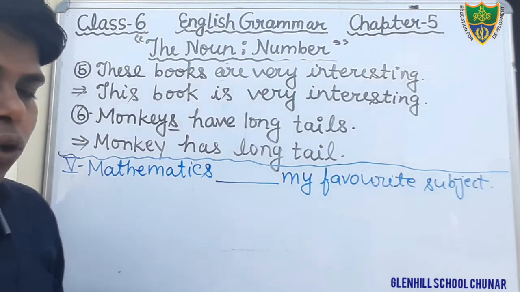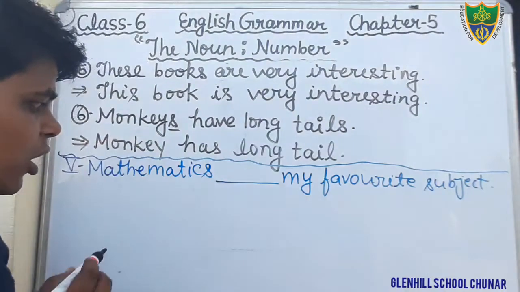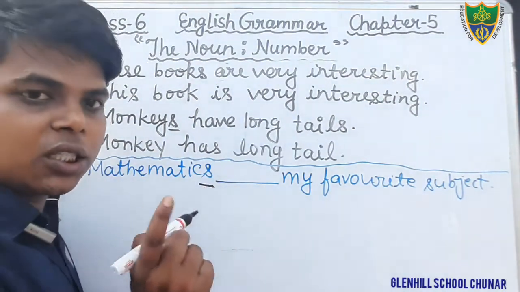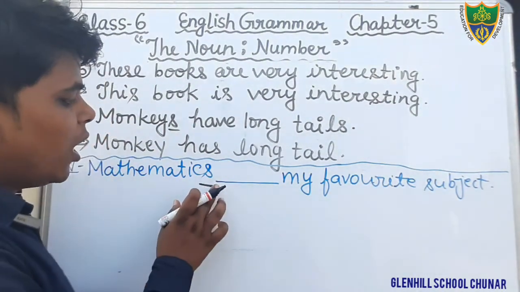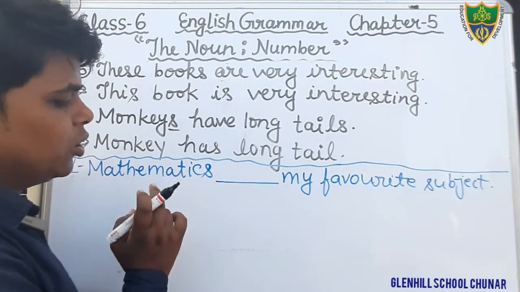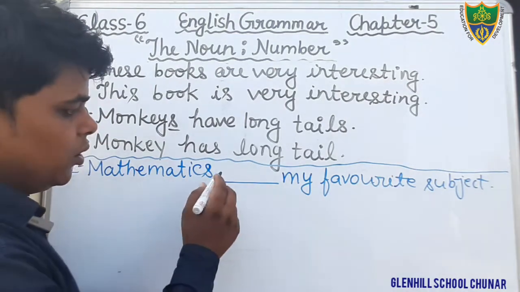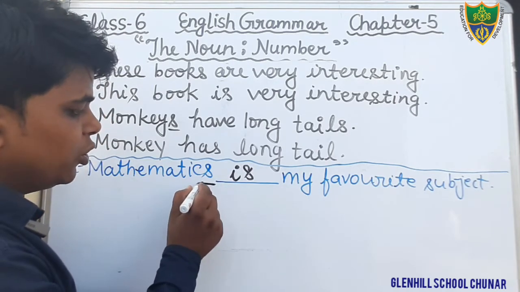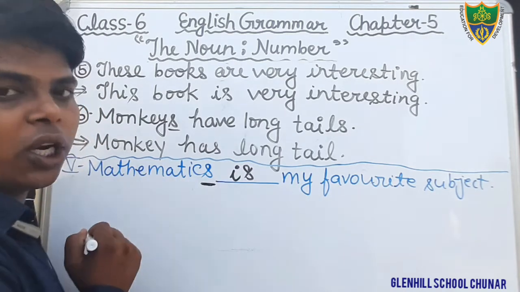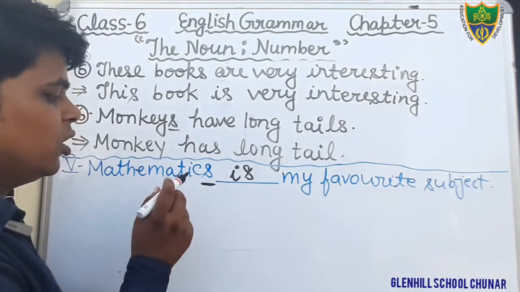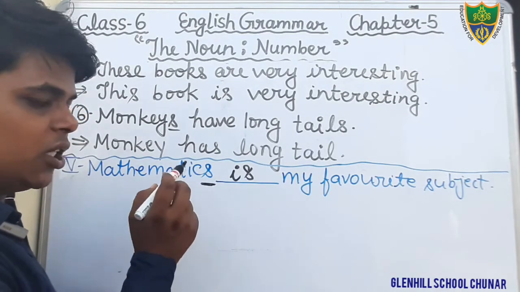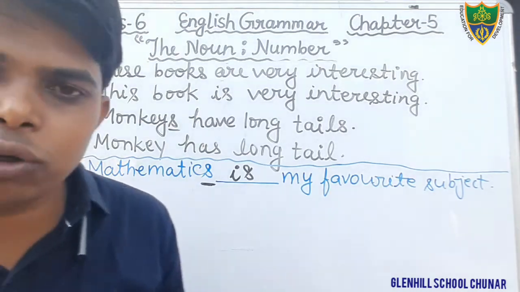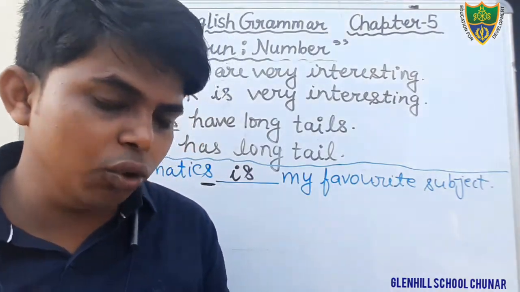Okay students, I have told you that you don't think that it is plural. Mathematics is the name of a subject and there is no plural of that. So we will write here is. Okay, don't think that it is used here as, therefore that is plural. No, this is singular. Mathematics, there are so many words you have written in your notebook that is used.